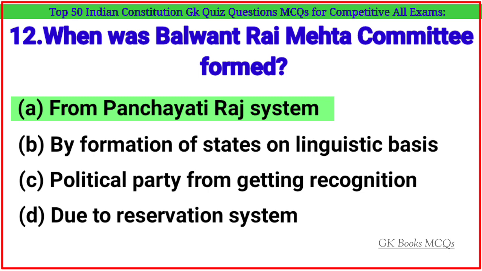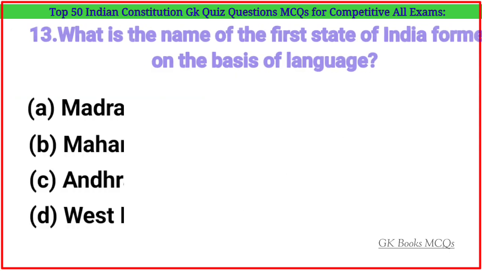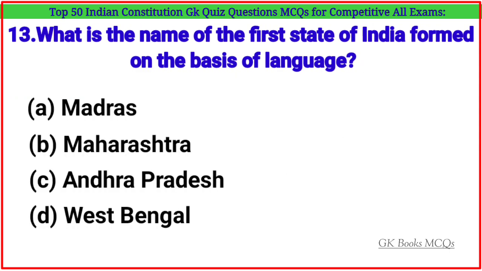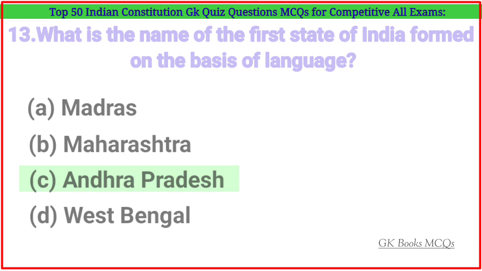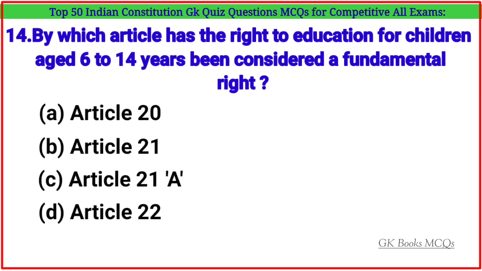For the Panchayati Raj system. Question number 13. What is the name of the first state of India formed on the basis of language? Correct answer is option C. Andhra Pradesh. Question number 14. By which article has the right to education for children aged 6 to 14 years been considered a fundamental right? Correct answer is option C.